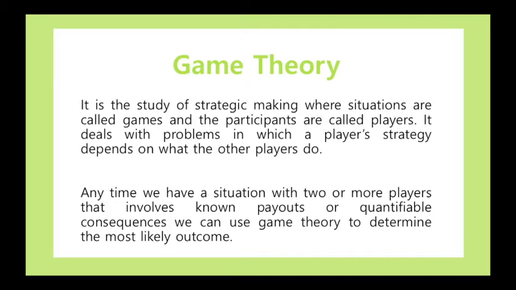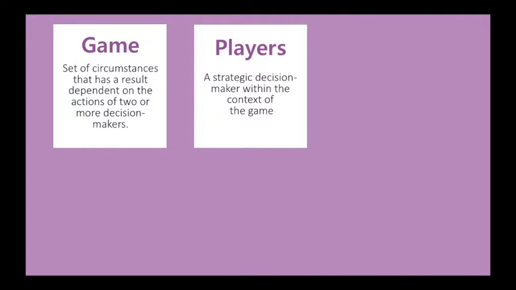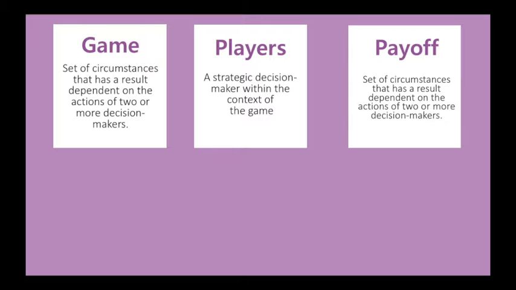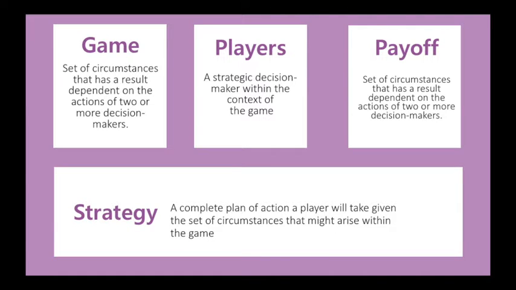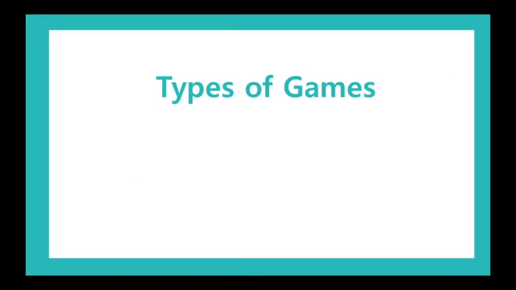But first, let us define terms commonly used in the study of game theory. First would be game, a set of circumstances that has a result depending on the actions of two or more decision makers. Players, a strategic decision maker within the context of the game. Payoff, the return a player receives from the outcome of the game. Strategy, a complete plan of action a player will take given the set of circumstances that might arise within the game.